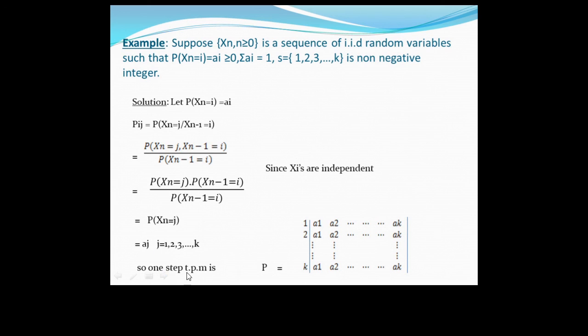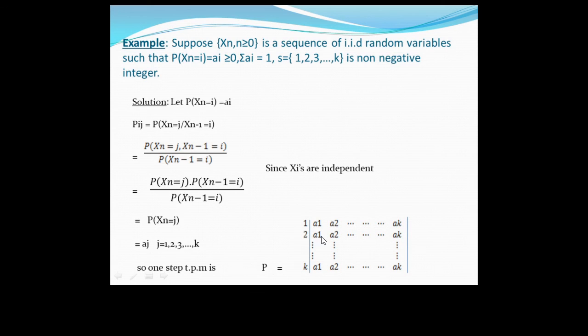So what is the one-step TPM? Now in total there are K states, so states 1 up to K, states 1 up to K. What is the transition probability from state 1 to 1? That is a1. State 1 to 2, a2. Why is it a2? We put j equals 2. Transition from state 1 to K, ak.